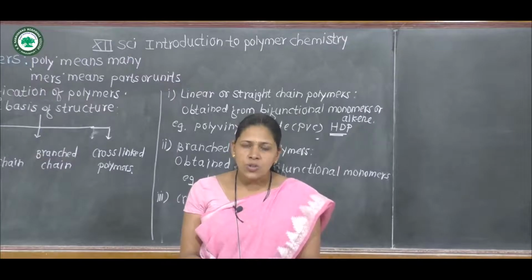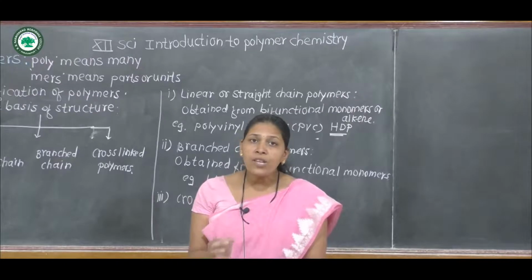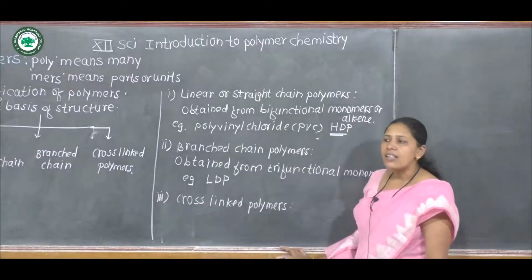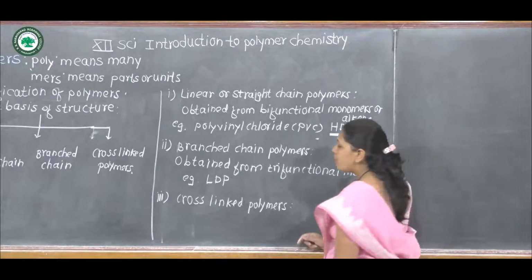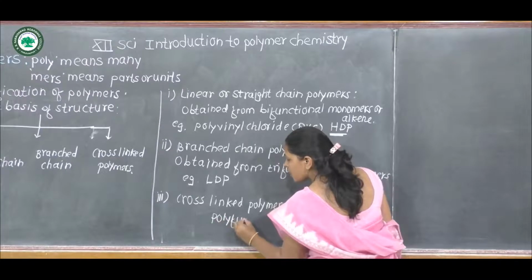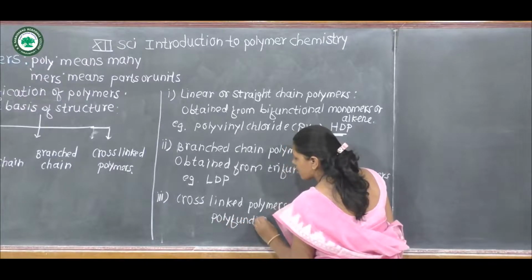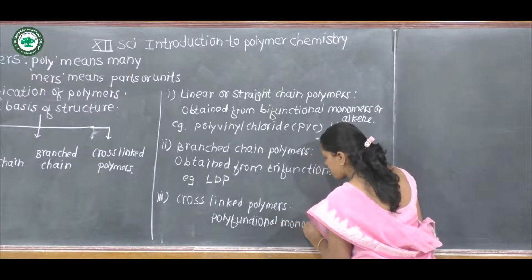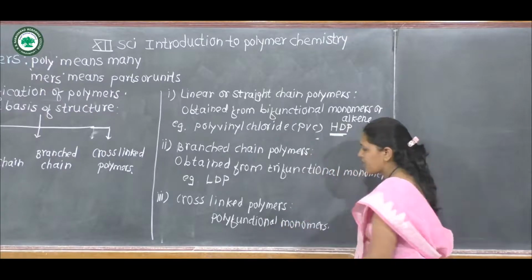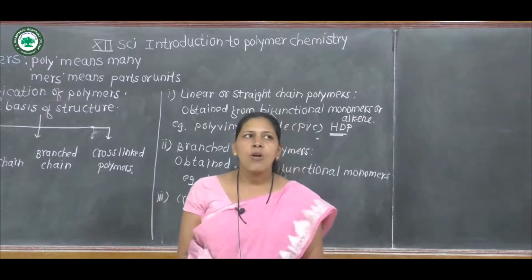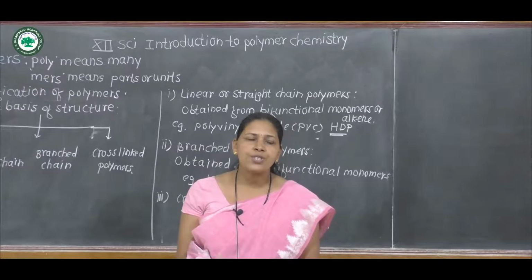That crosslinking results from polyfunctional monomer, that is, cross-linked polymers are obtained from polyfunctional monomers, which consist of more than three functional groups.